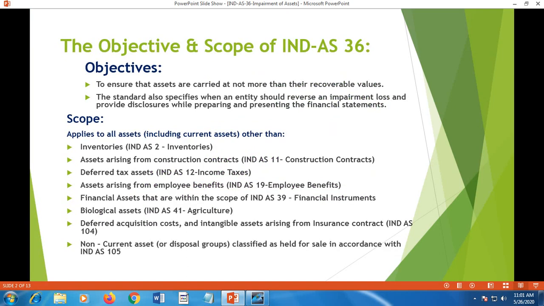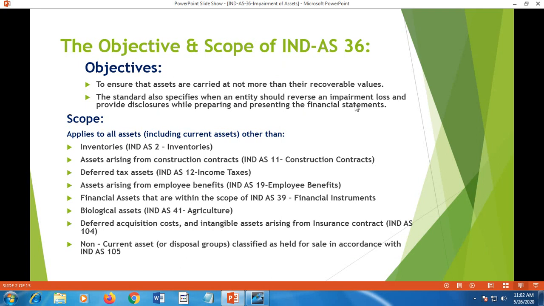Let me explain the objectives and scope of IND-AS 36. The objective of the standard is to ensure that assets are carried at not more than their recoverable values. That means when the assets are presented in the balance sheet, the value shown should not be more than its recoverable value, that means marketable value. The standard also specifies when an entity should reverse an impairment loss.